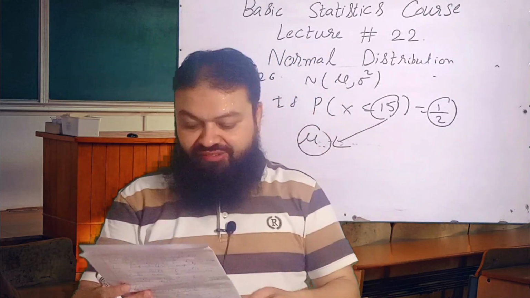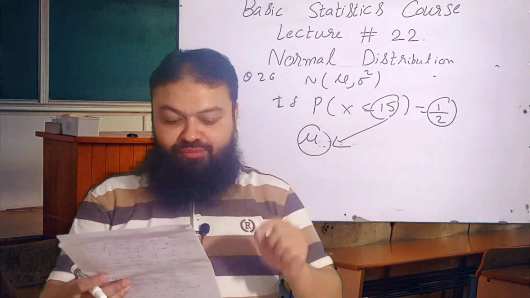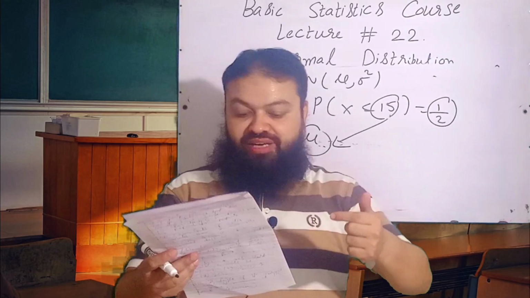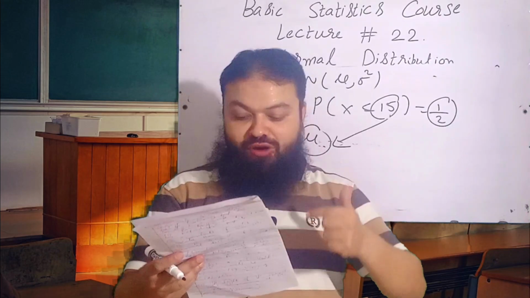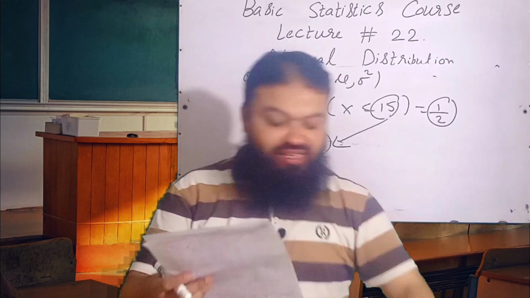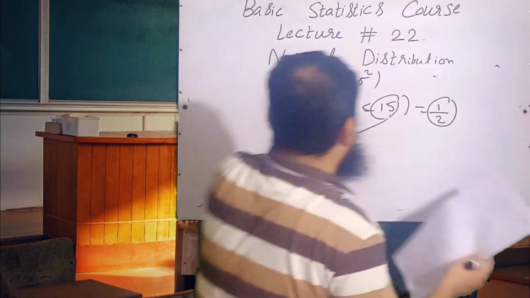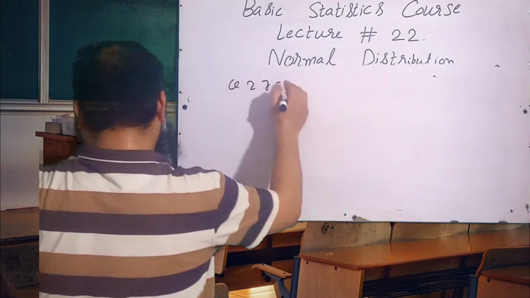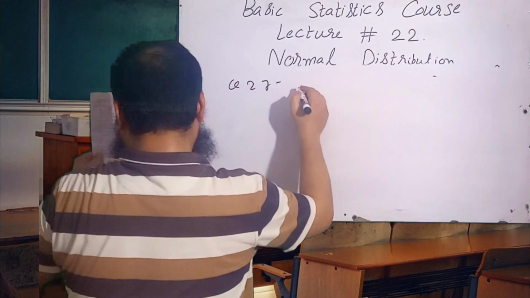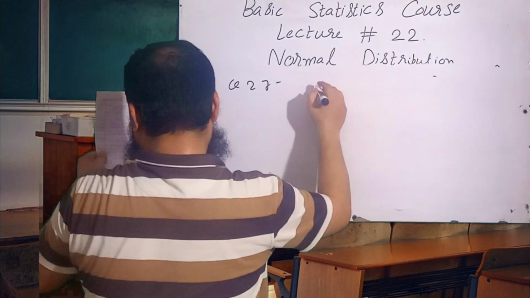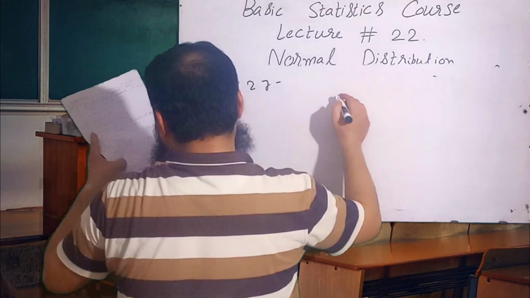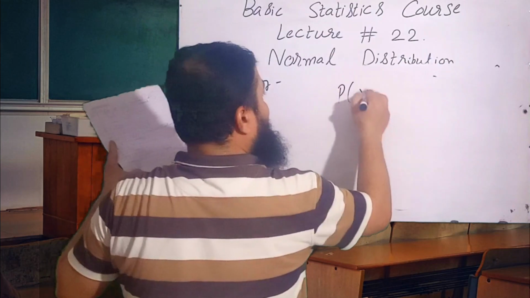Question number 27. In a normal distribution, 75% of the observations are more than 5 and 75% of the observations are less than 11.